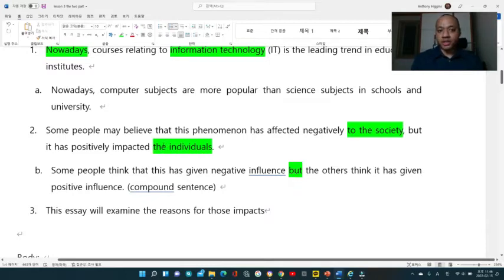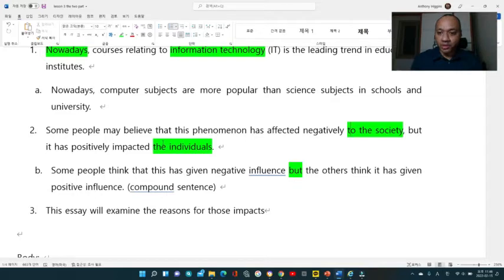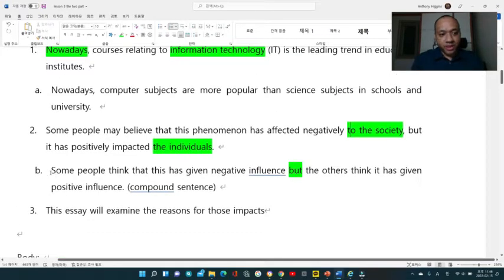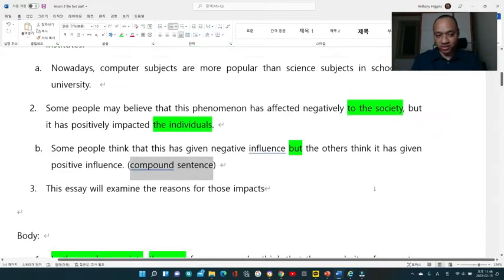So if you're struggling with what kind of subject or topic you're going to use, for one paragraph you can use the reason for the society, and the other one you can use it for the individual. In other words, for people, right? These two work really well in most of the essays. And then in other words, B is the easier way how you can put this sentence. Some people think that this has given negative influence, but the others think it has given positive influence. And this is called a compound sentence.